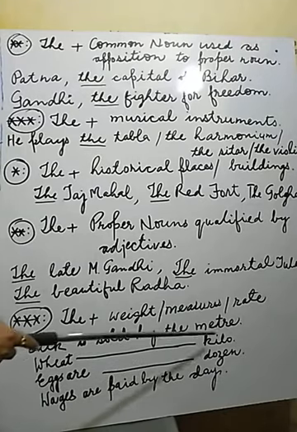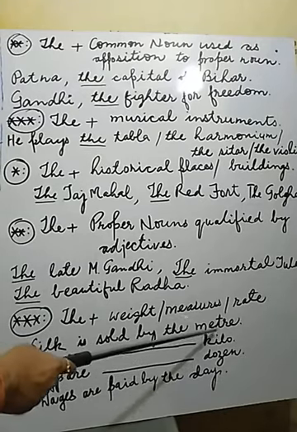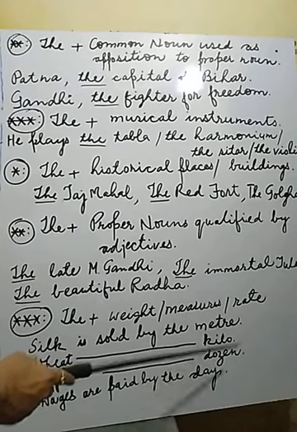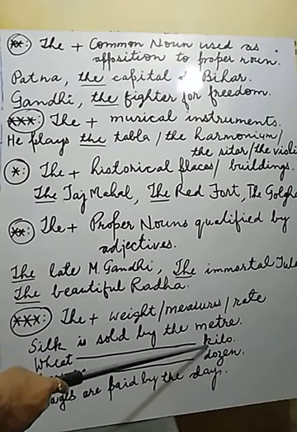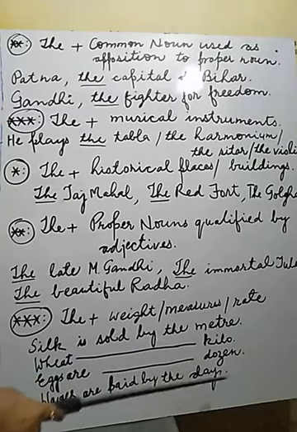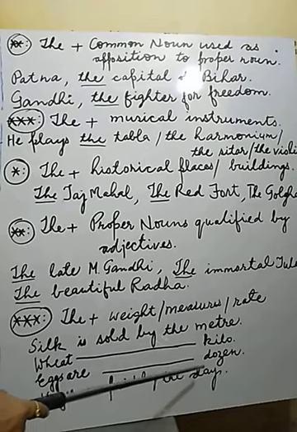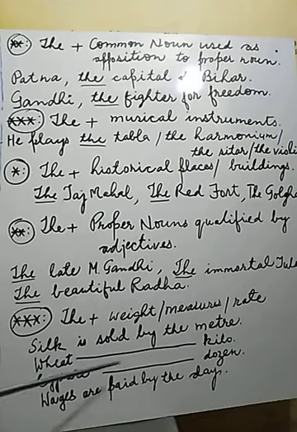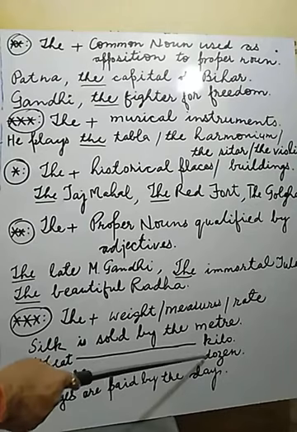These are units. It is the unit of length. Kilo is the unit of what? Mass, and dozen is of a number. So wheat is sold by the kilo. Eggs are sold by the dozen.